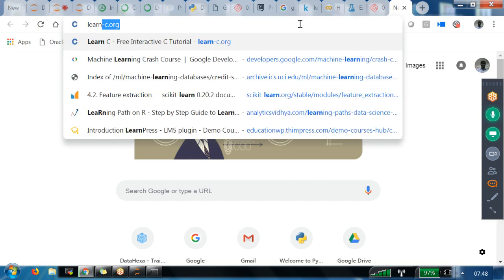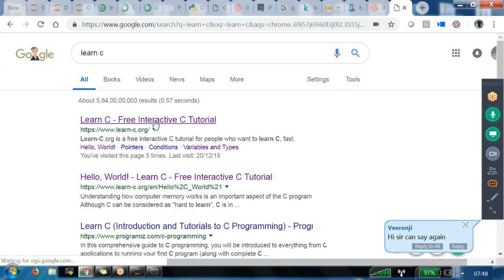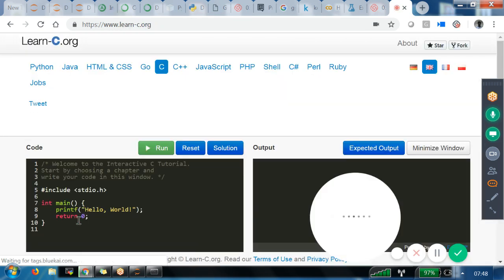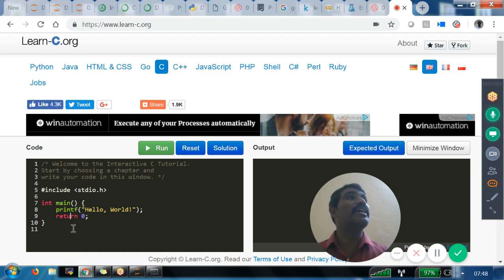Let us say Learn C is one website. I really love this. If you go to Learn C, we have the welcome program. How many lines of code are there? Include some libraries, and we have to define the main function, then print, then return, so many things. That's what I said. Python is very quick to learn, very easy to learn, and it's more matured than other languages.